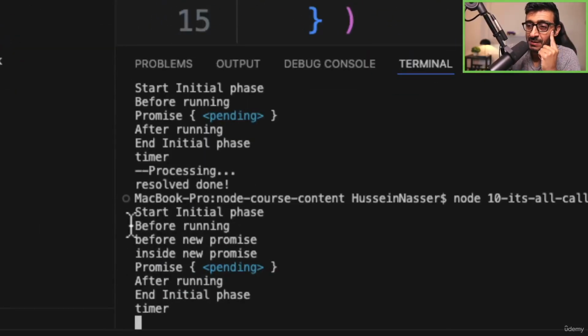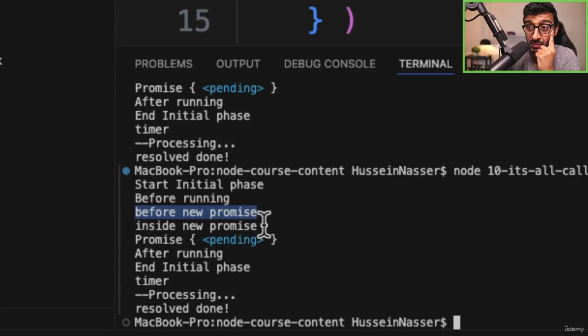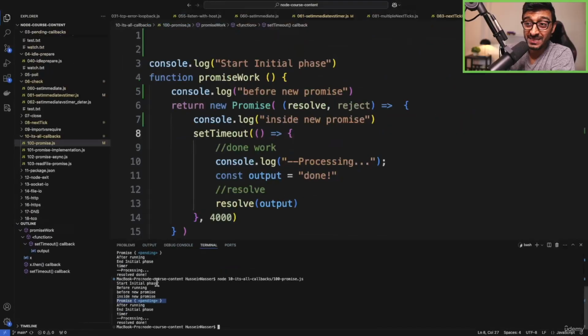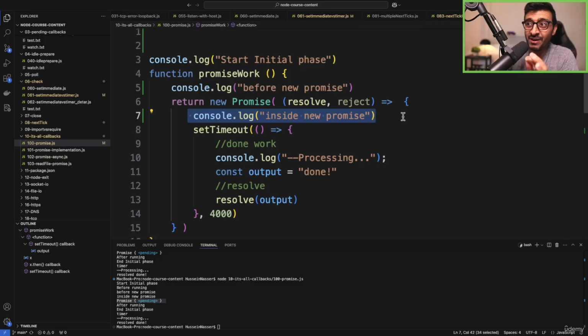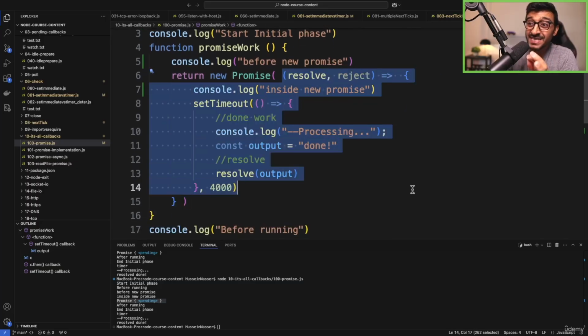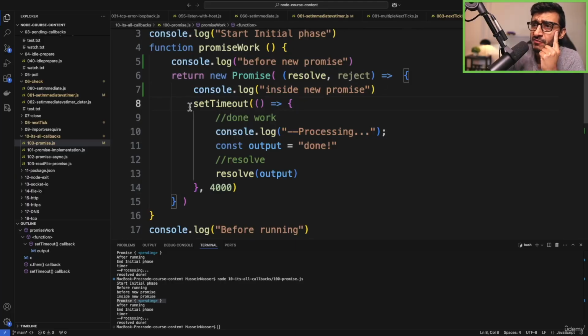Start initial phase, before running, before new promise, inside new promise, and then we get the promise object. Do you know what this tells us? This tells us that all of this stuff is executed right there. So this function is immediately executed. Immediately.